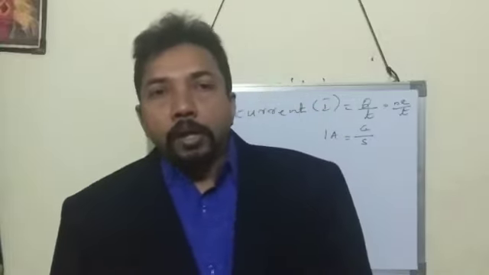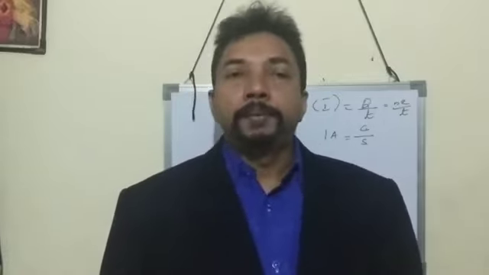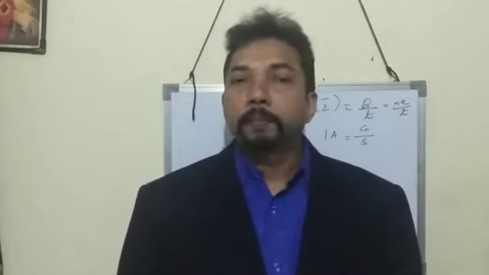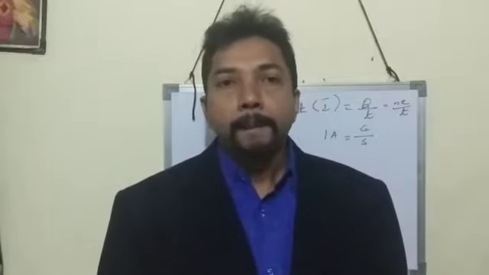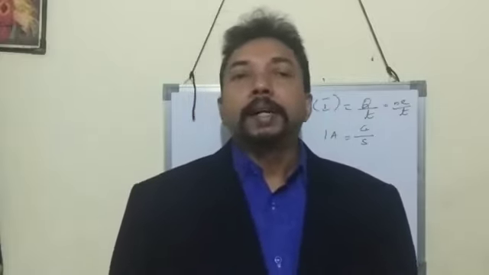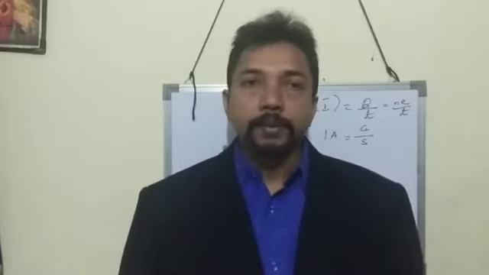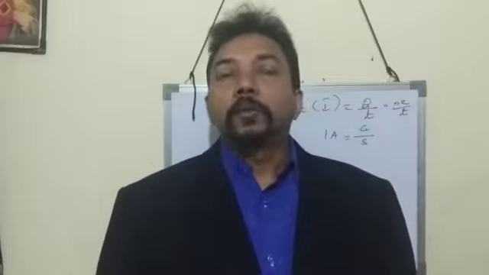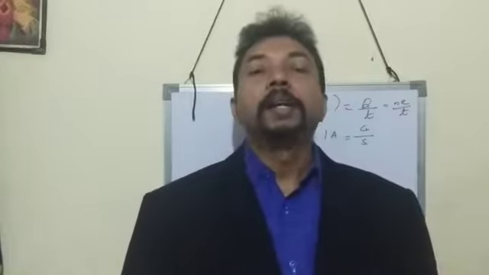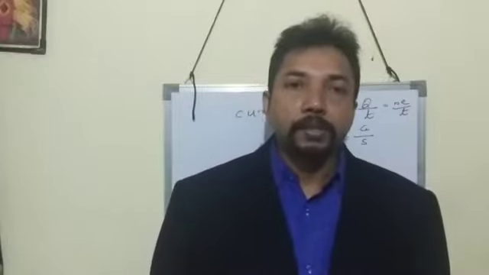So today we discussed these topics: sources of current. Two types of sources, primary cell and secondary cell. Then two types of sources of current are direct current and alternating current. And direct current sources are classified into two types, primary cell and secondary cell. And we have also seen the difference between primary cell and secondary cell, and also examples of primary cell and secondary cell.